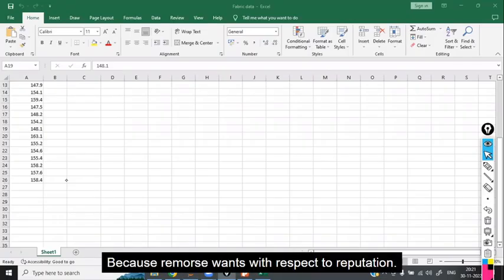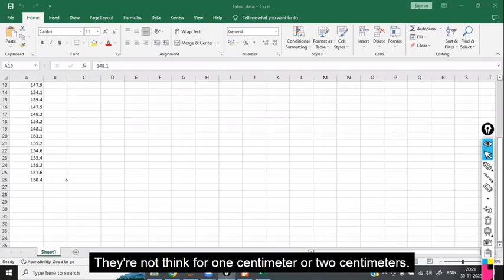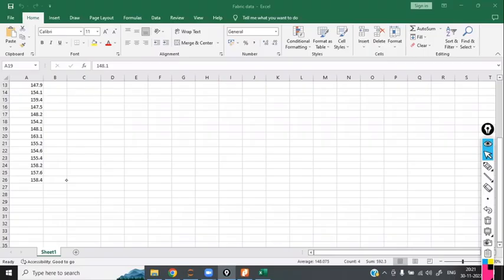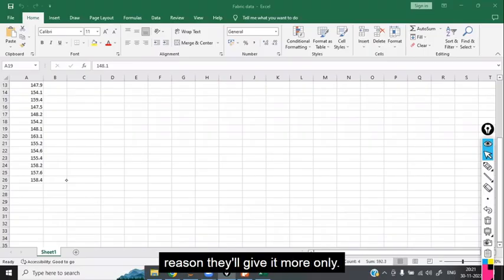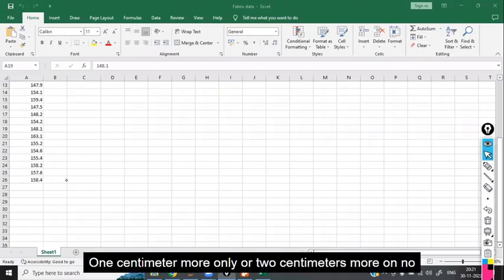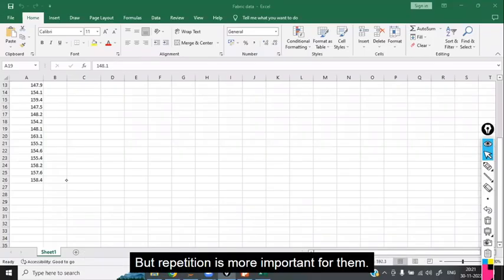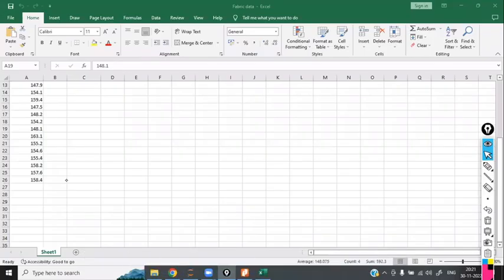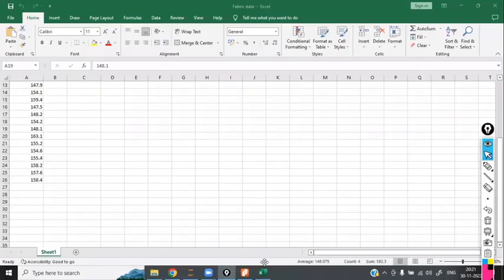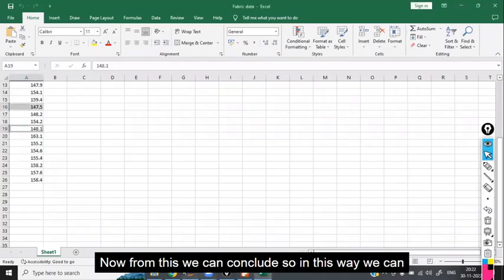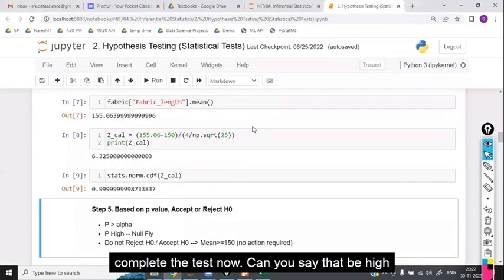Because Raymond's wants reputation. They will not think about 1 centimeter or 2 centimeters. Those companies will maintain their reputation, so that reason they'll give more only. 1 or 2 centimeters more is no problem for them. But reputation is more important for them, right? The quality and quantity of the material is more important. Now, from this we can conclude. So in this way, we can complete the test.